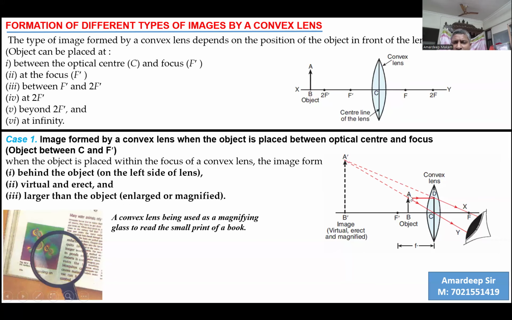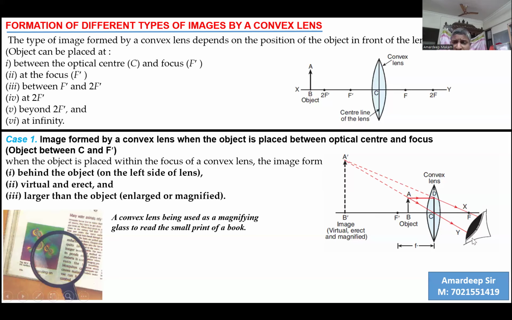Here the object, represented by an arrowhead, is placed between F dash and C. One is the ray of light parallel to the axis, and another is an oblique ray directly passing through the optical center. So we apply the rules. For the first ray AD, a parallel ray of light parallel to the principal axis, the convex lens bends it to the focus. Second, when a ray of light is obliquely incident at the optical center, it passes undeviated, so CY continues.